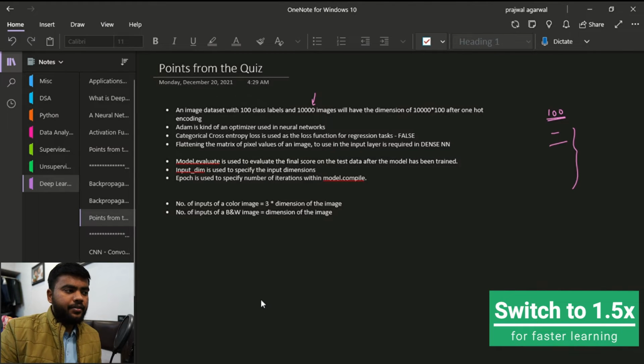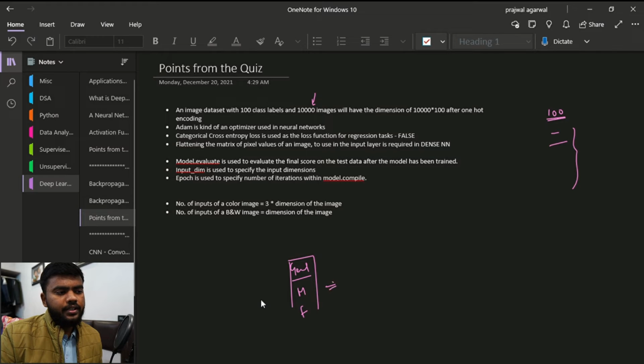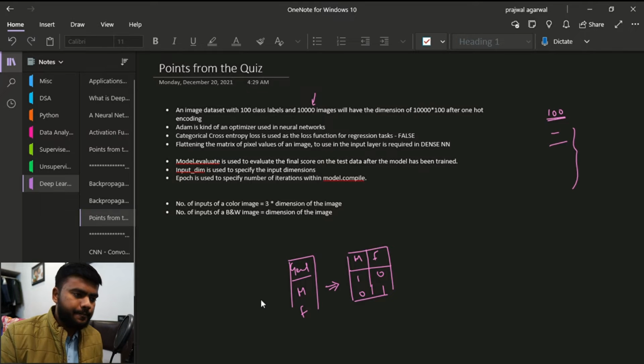Okay, so if you remember, when we studied how to handle categorical data, we discussed one hot encoding in the nominal data. What one hot encoding does is, suppose we have a gender here and we have male or female, so it converts this structure into male, female, and then we write 1 if male and 0 if female.